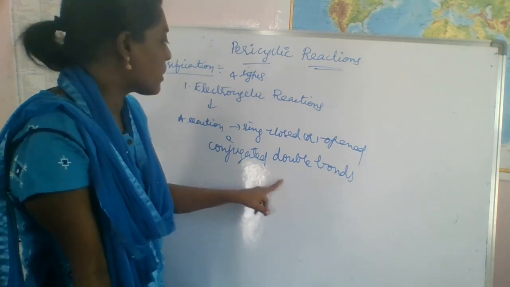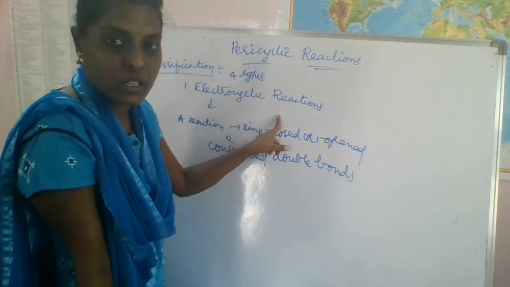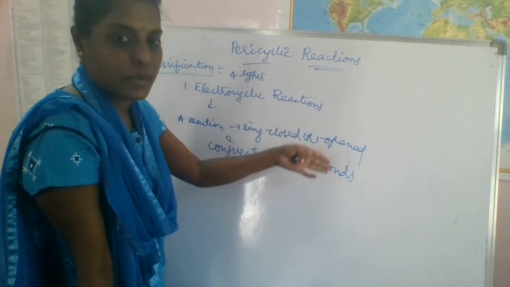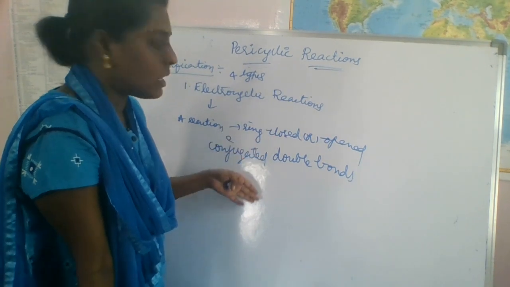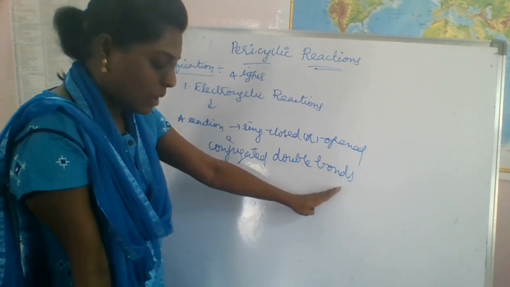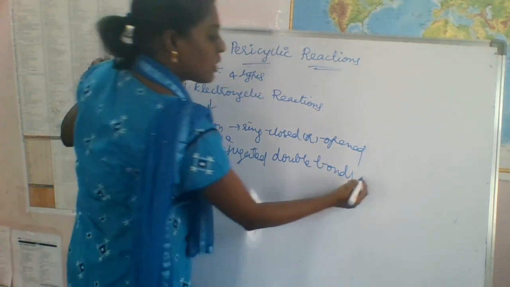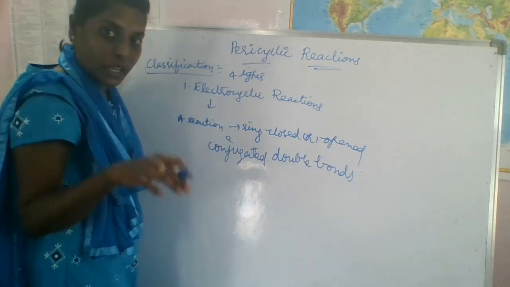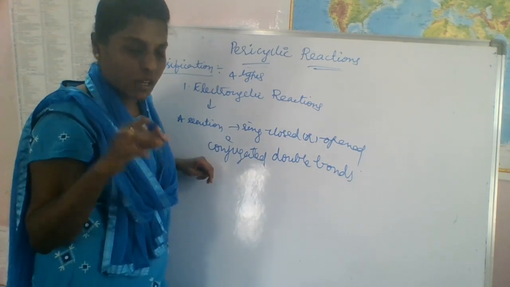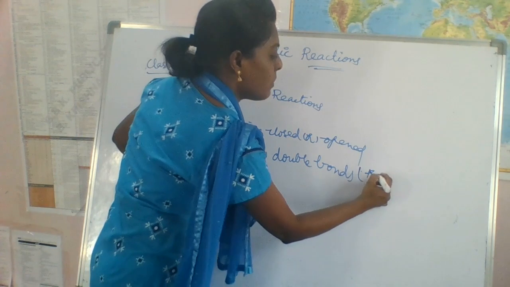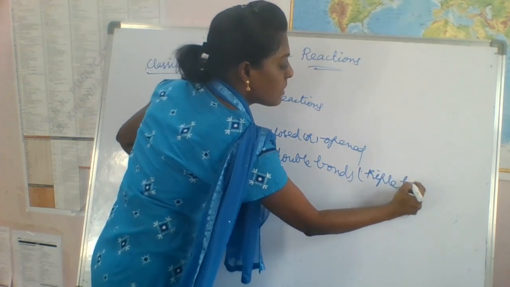Then only it undergoes the electrocyclic reaction. Ring closing or opening will take place. Otherwise, it cannot be possible without conjugated double bonds. Double bonds or triple bonds, whatever it may be. So there should be at least pi bonds. Triple bonds are also possible.